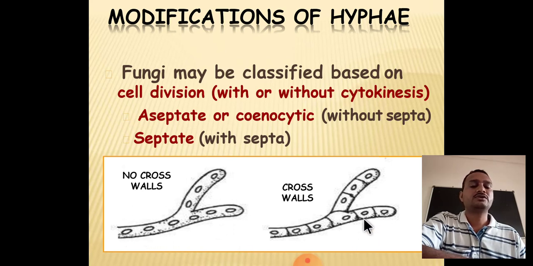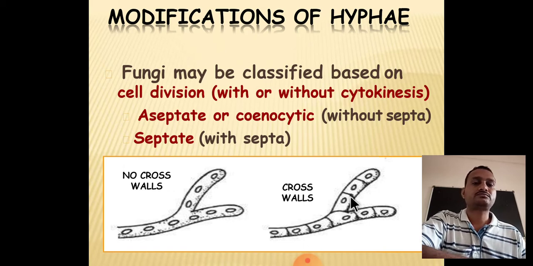In the second diagram, this mycelium contains walls. This is called septa. These septa separate this cell from this cell. You can see here this is one cell, and this one cell contains only a single nucleus. That's why it is called septate hyphae, because they have different septa.